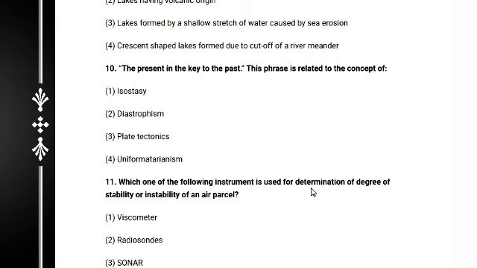You must read the question again and again when you are in the examination hall. The answer is definitely uniformitarianism.